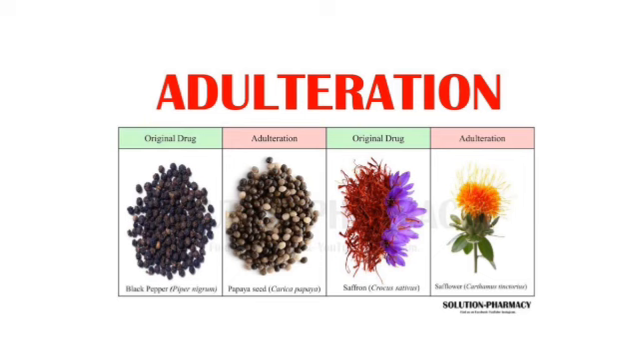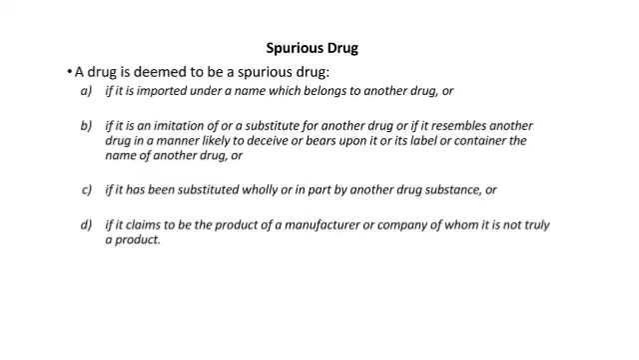Next one is the spurious drug. A drug is deemed to be spurious if it is imported under a name which belongs to another drug, if it has been substituted wholly or in part by another drug or substance, or if it claims to be the product of a manufacturer or company of whom it is not truly a product.